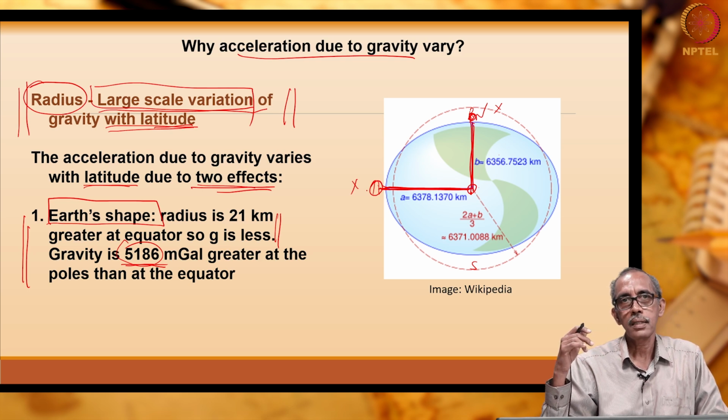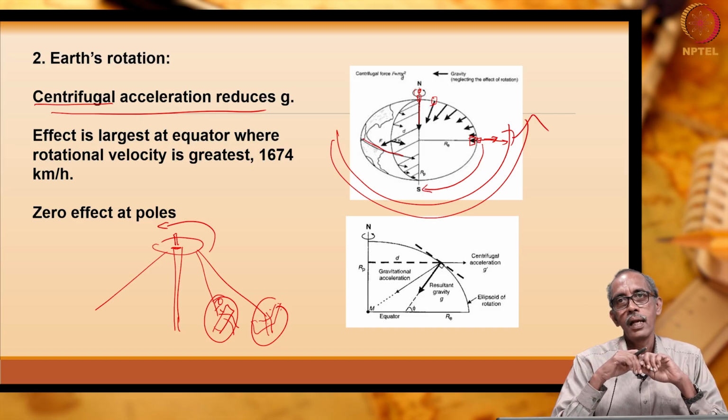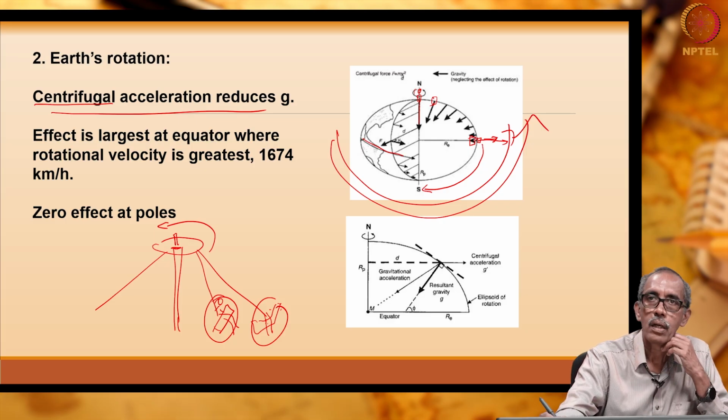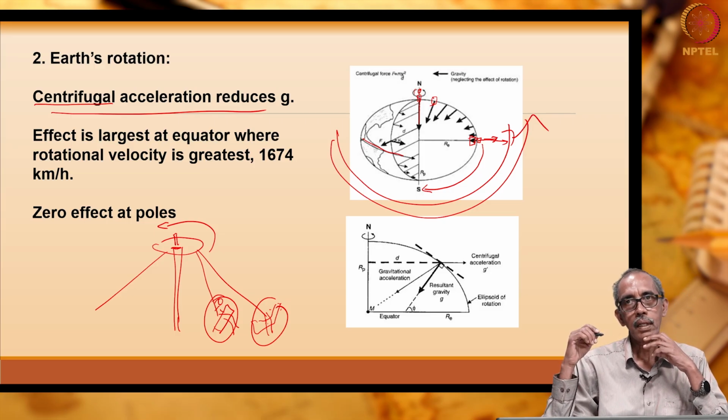So, this causes change in the gravitational pull or acceleration due to gravity. Second reason is earth is not only a kind of a spheroid, but also it rotates. So, earth's rotation also causes the gravity to vary. So, that means gravitational pull at the equator is less compared to that of poles due to the centrifugal acceleration, right.